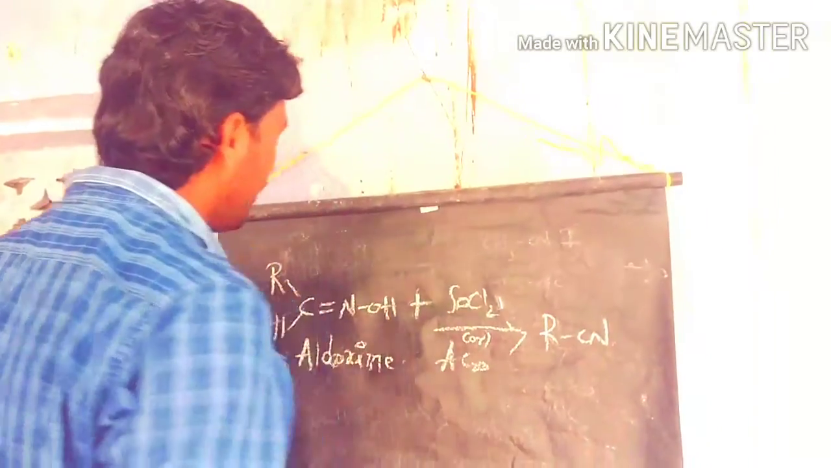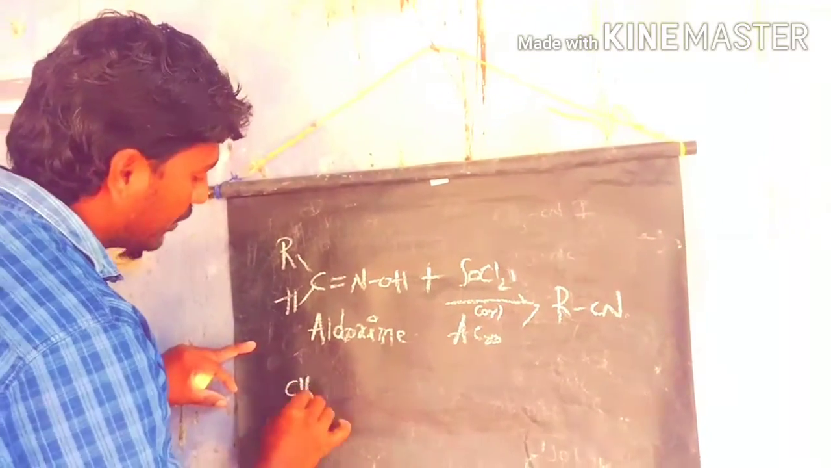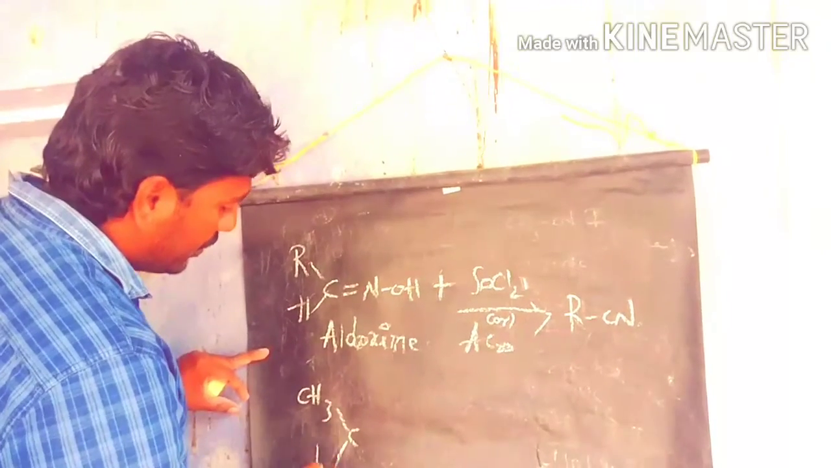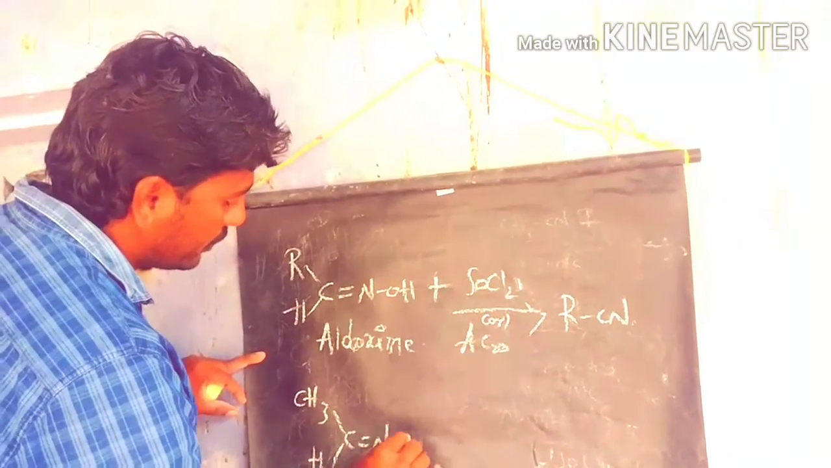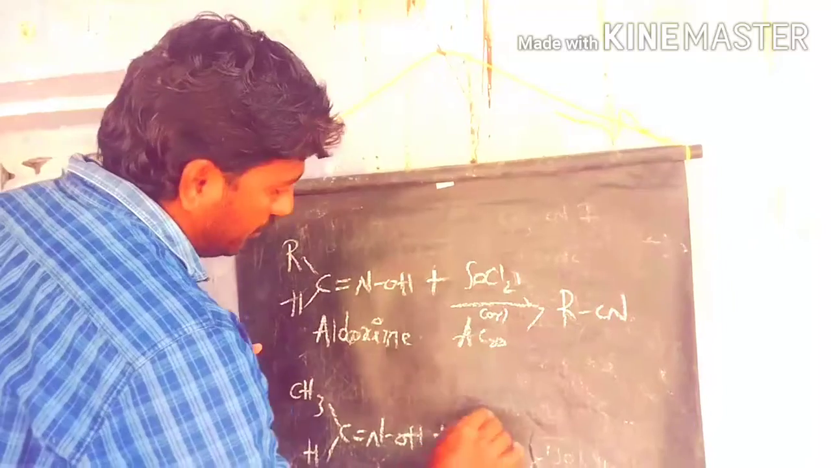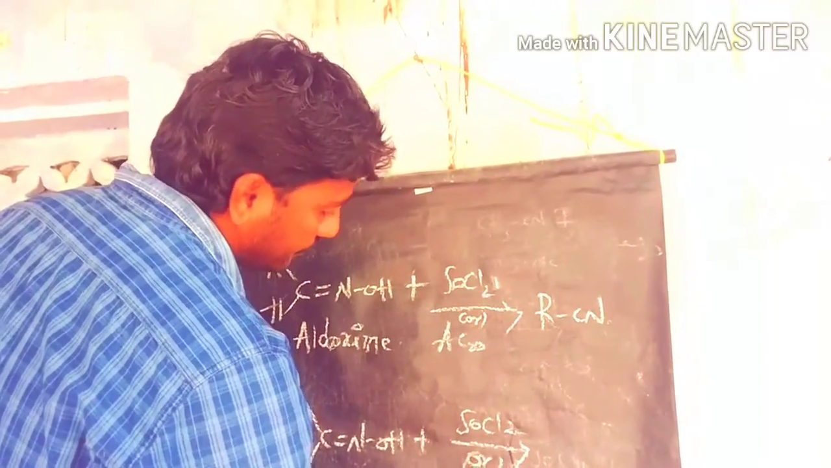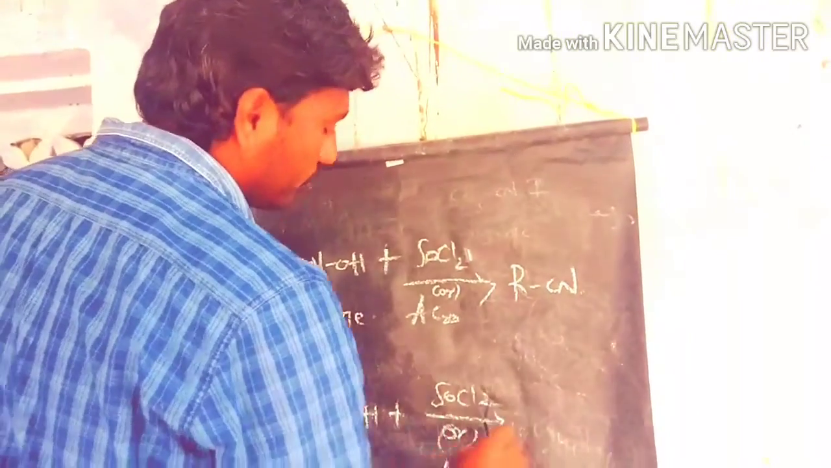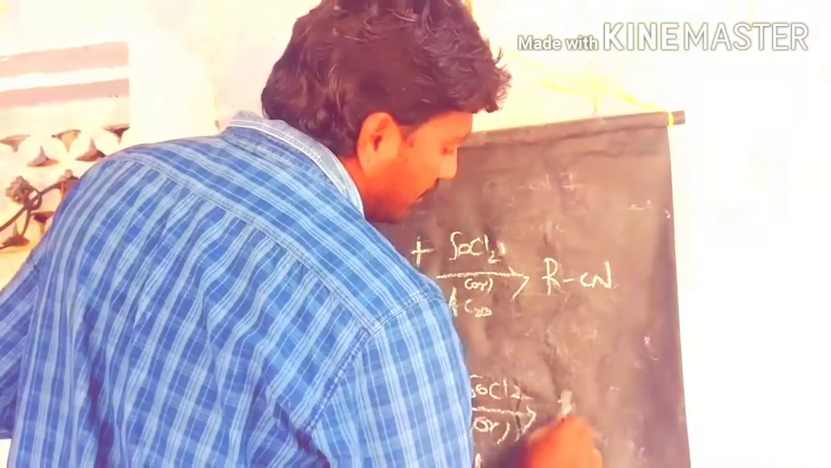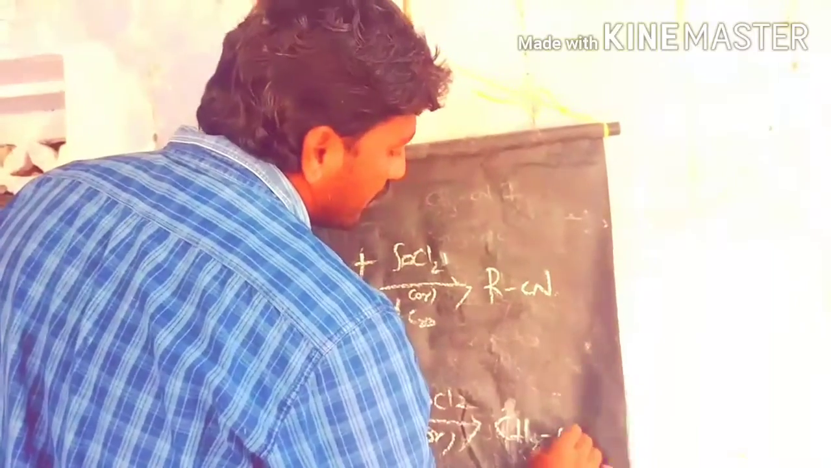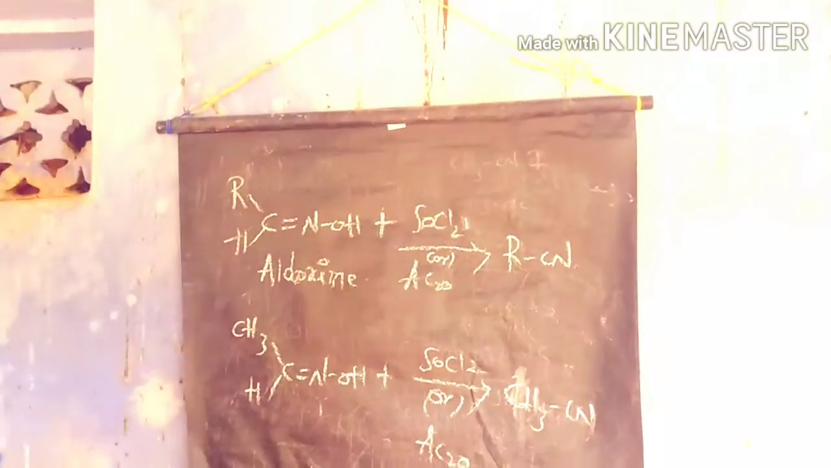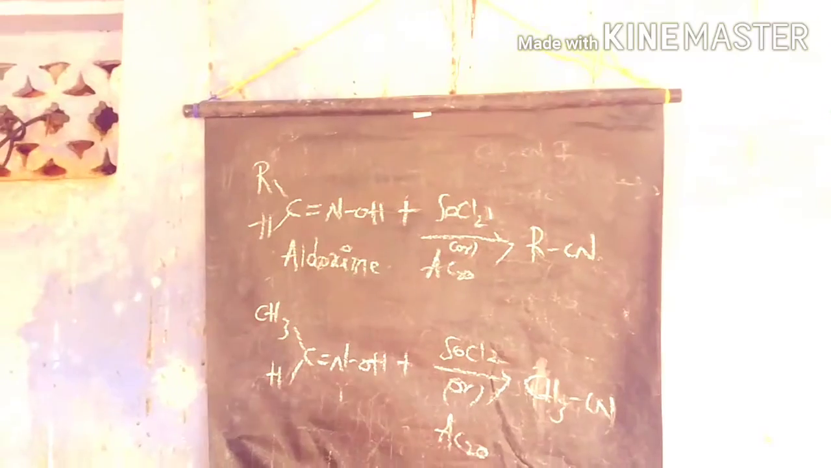Let's see some examples. If you take acetaldoxime involved in this reaction, it prepares methyl cyanide as the product. Methyl cyanide is the product. So this is the major difference between the cyanate and isocyanate preparations.